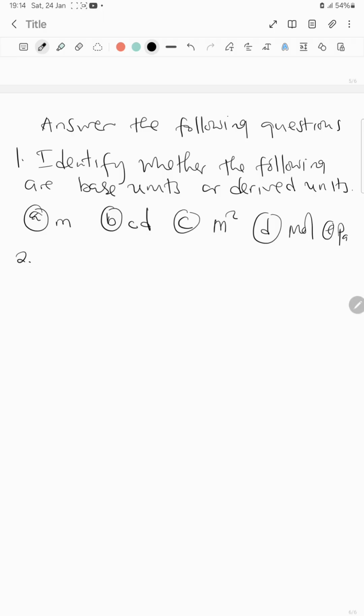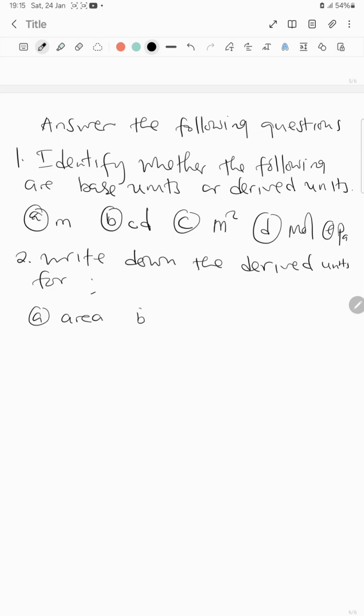Question 2 tells us: write down the derived units for A, area; B, Newton; C, watt; and D, joule.